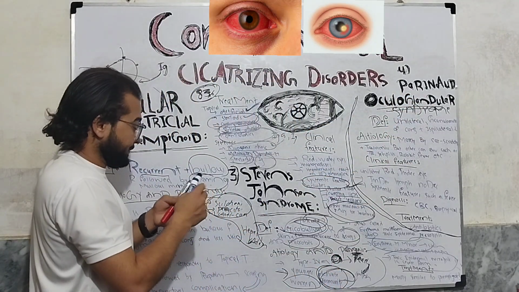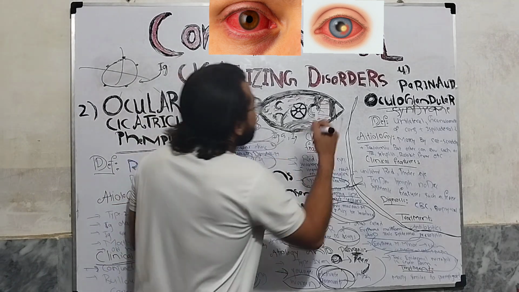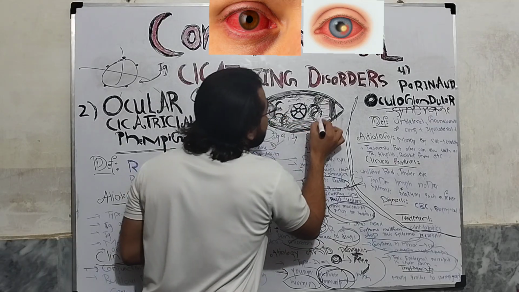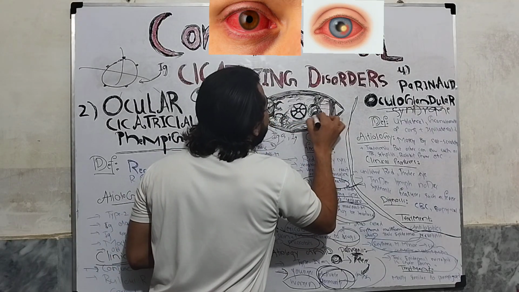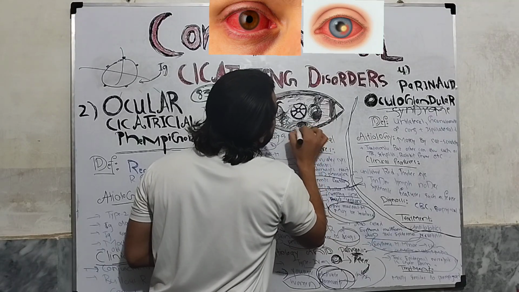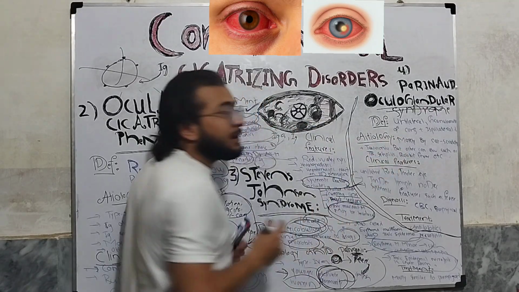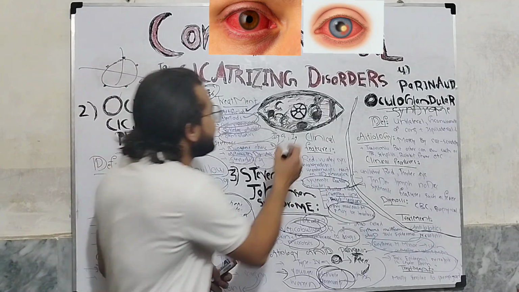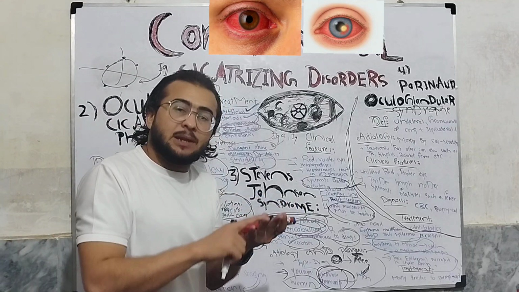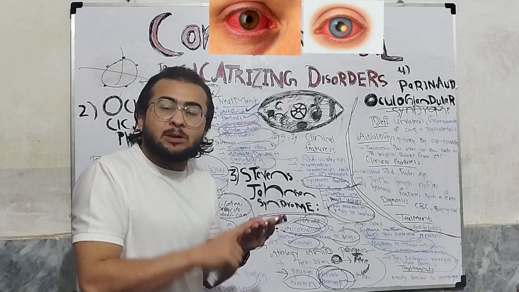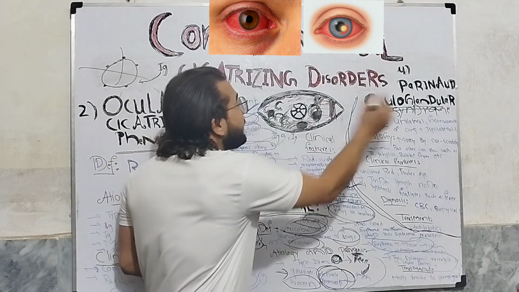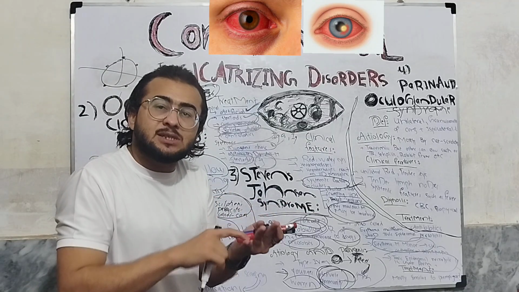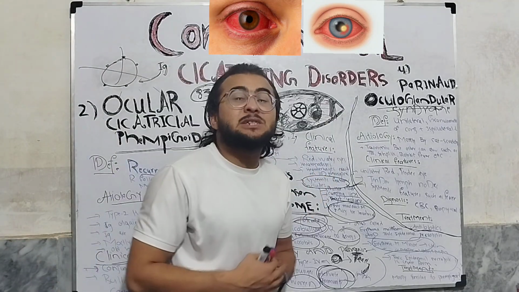There is granulomatous inflammation in the conjunctiva, okay, and this granulomatous conjunctivitis is mostly caused by cat scratch disease and tularemia. Other bacteria can also cause the condition, like tuberculosis, like syphilis, like rabbit fever. So these all can cause Parinaud oculoglandular syndrome, but the most common causes are cat scratch disease and tularemia. Okay.